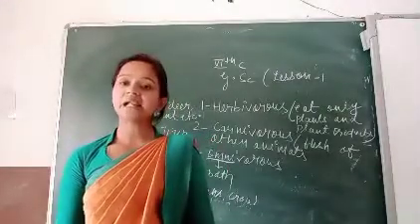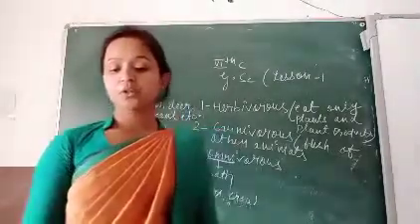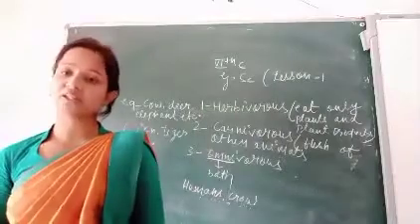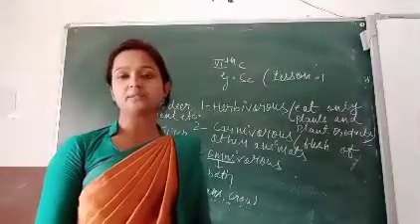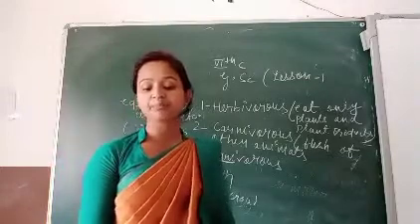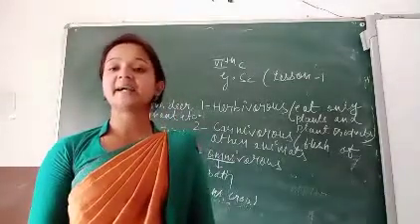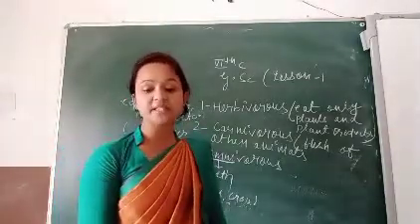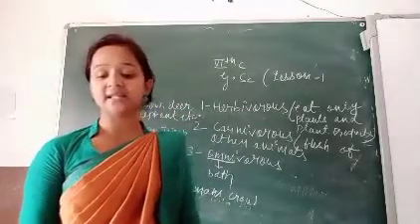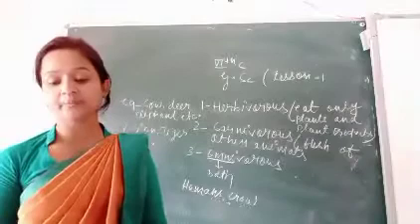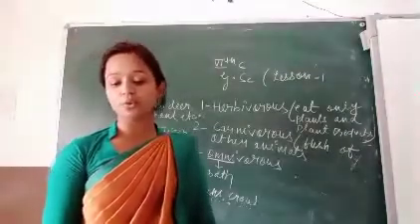Pulses, or legumes, commonly called dal, are rich in proteins. Vegetables are rich sources of vitamins and roughage. Water content in vegetables is high, 70% to 90%, and their food value is low.